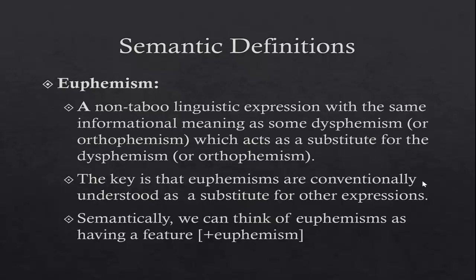Semantically, the way we can think of this is that the euphemism has a feature plus euphemism. In the same way that we would say, for example, man has as part of its semantics plus male or plus masculine, and woman would have plus female or plus feminine as part of its meaning. We're saying that euphemism as part of its meaning is plus euphemism. That is its designation in the language, as a substituting word.